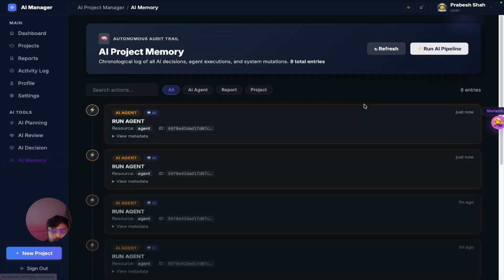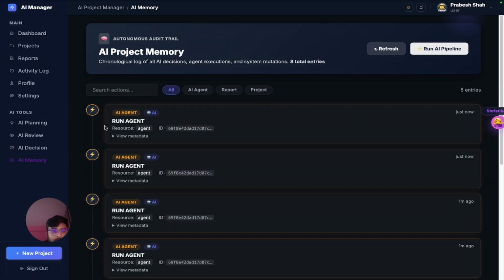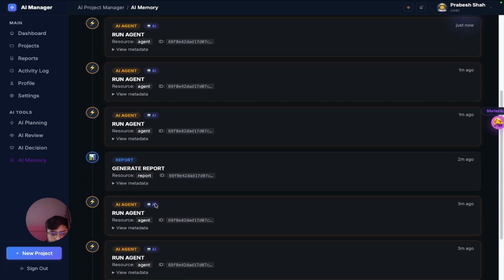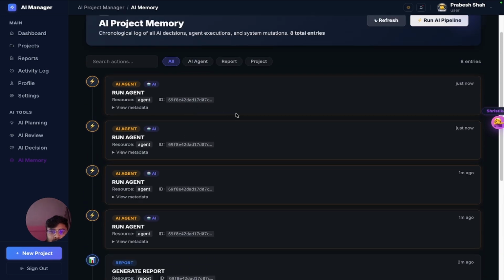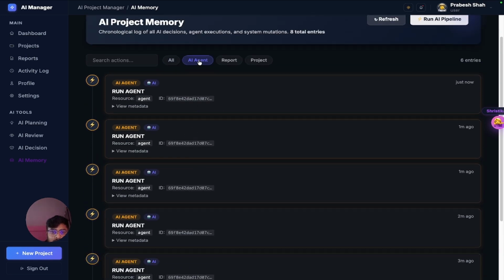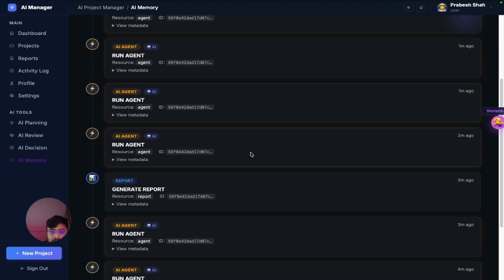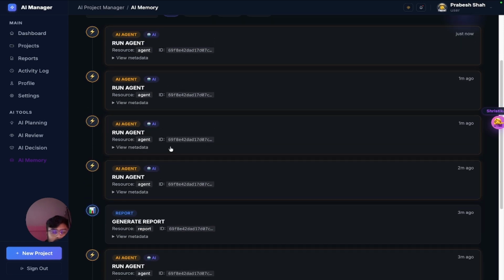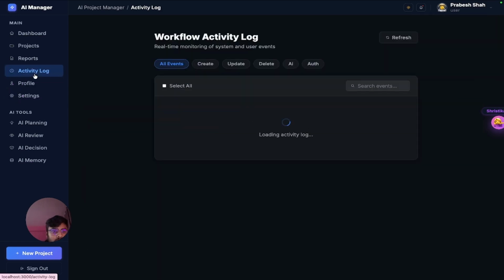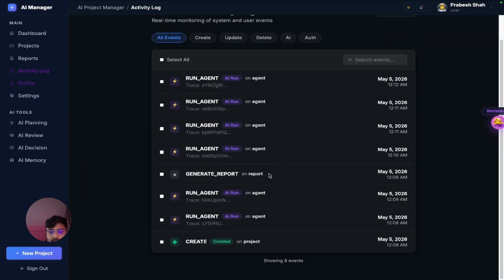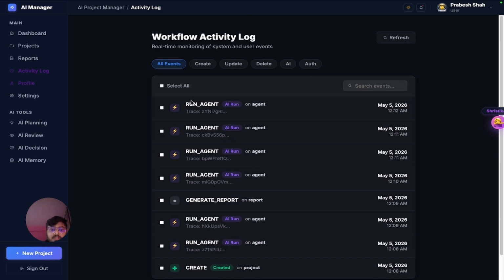Let's go to memory. In the memory we can see the run agent, how the agent is run and the task processing. The individual task ID, as per this agent, the task has been showing the report. Then we have generated, first created, all listed as per the task, and now the activities log. Till now we have done the demonstration activities, which are already showing there.